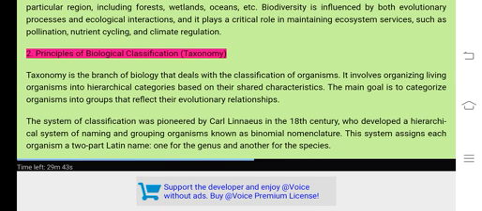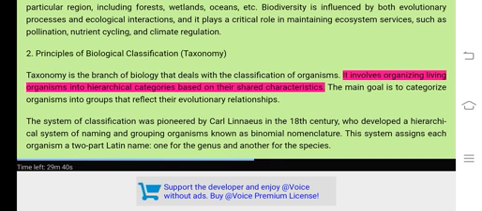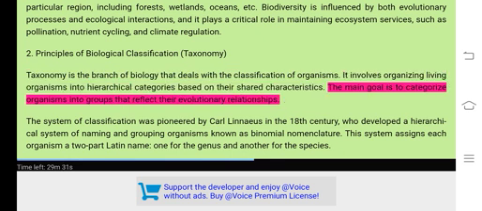2. Principles of biological classification, taxonomy. Taxonomy is the branch of biology that deals with the classification of organisms. It involves organizing living organisms into hierarchical categories based on their shared characteristics. The main goal is to categorize organisms into groups that reflect their evolutionary relationships.